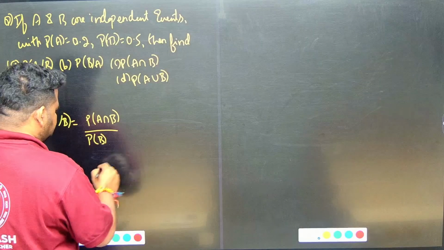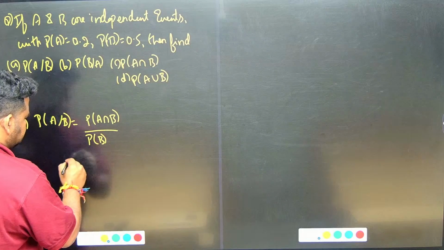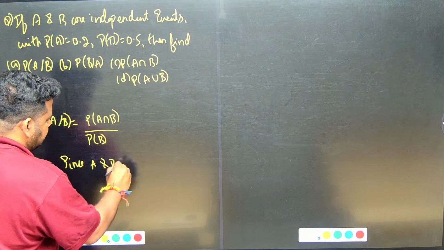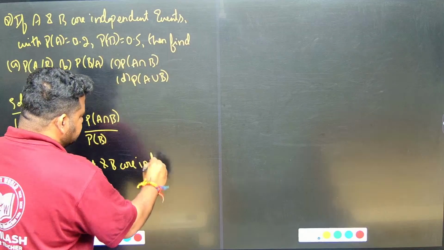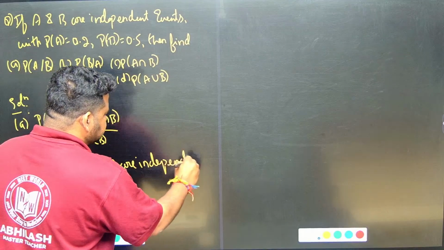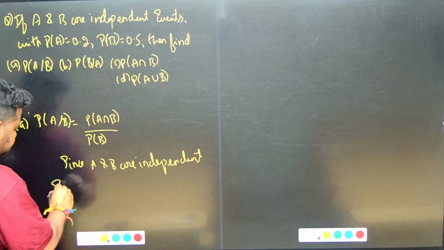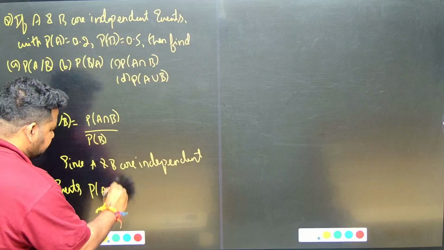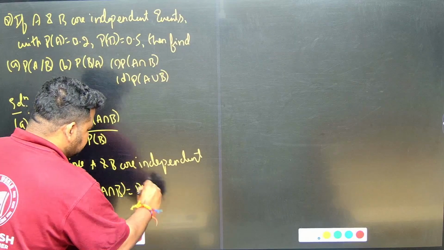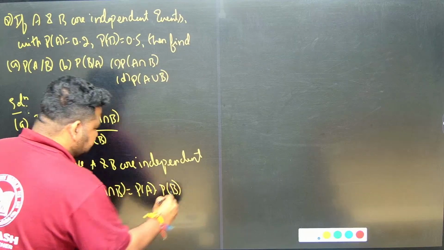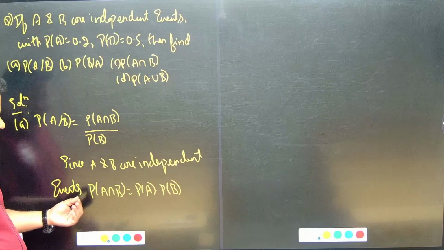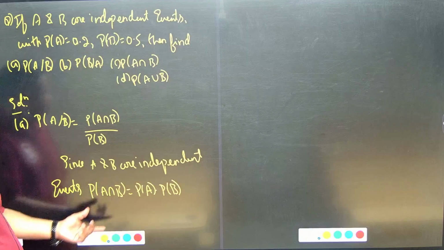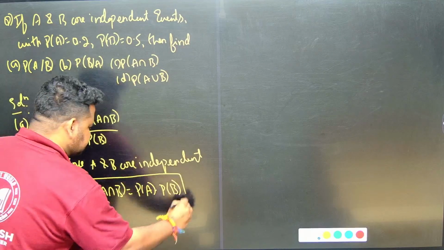Now what I can do, since A and B are independent events, I can write P of A intersection B as P of A into P of B. This is since they are independent events. Since A and B are independent events, P of A intersection B is equal to P of A into P of B. Let me take this as equation 1.